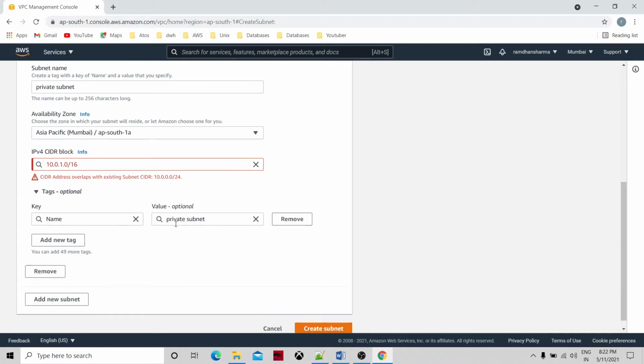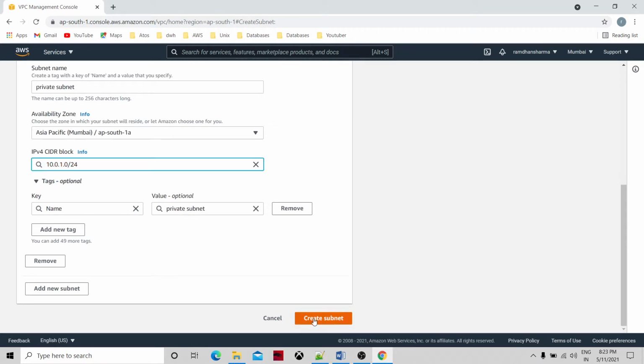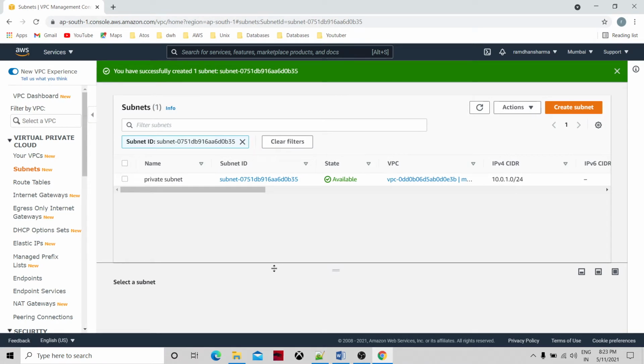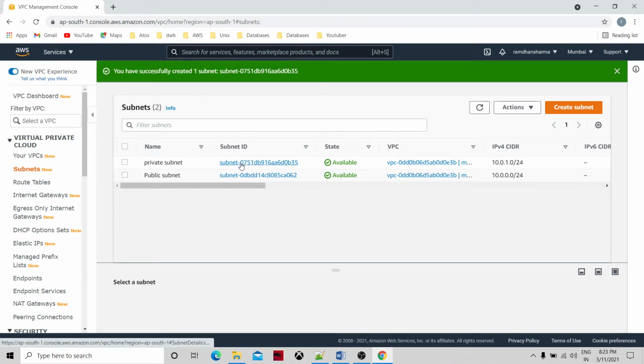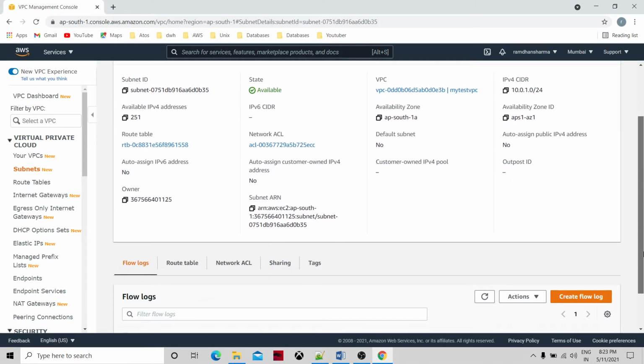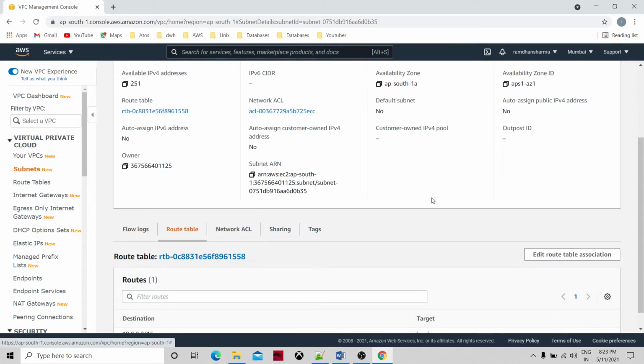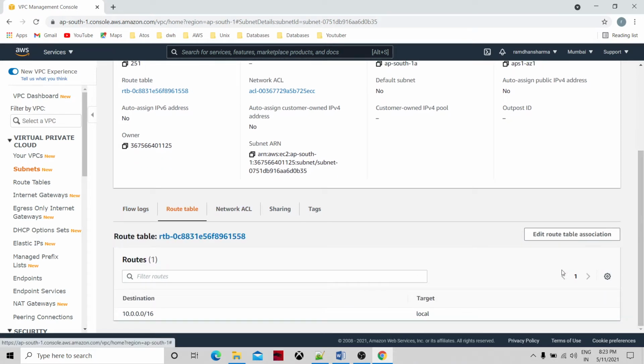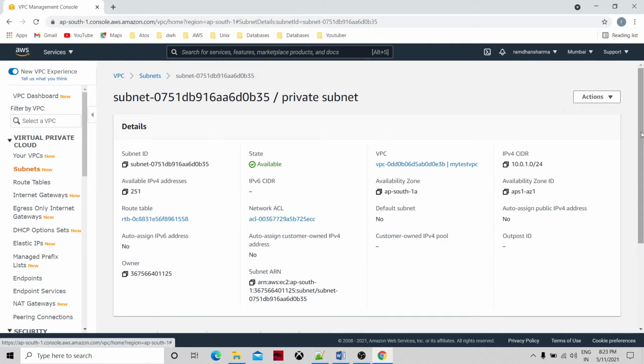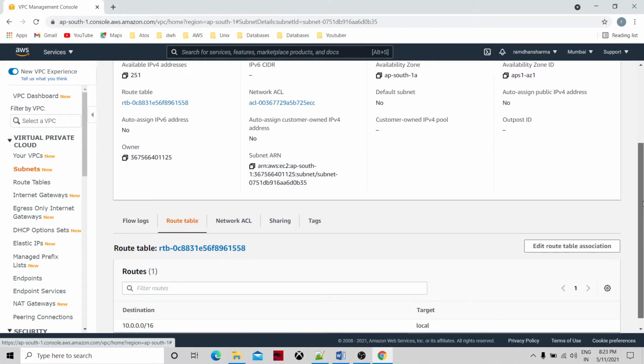I'm not doing anything here. So let's go to the subnets. How many subnets? Two subnets, private and public. See the route table. We do not have any internet gateway entry here, so it's not able to access the outside traffic, or outside traffic cannot access this subnet.